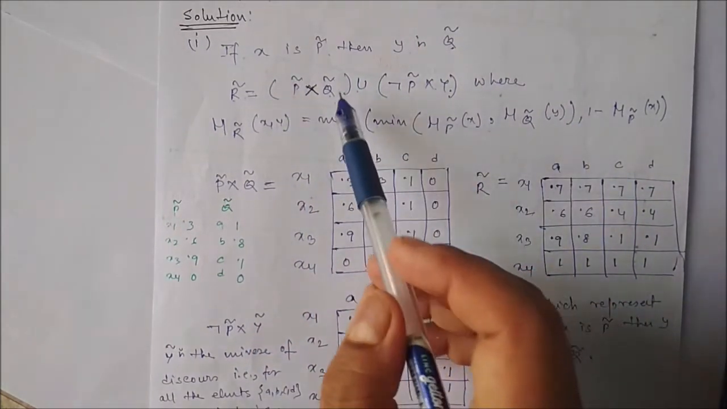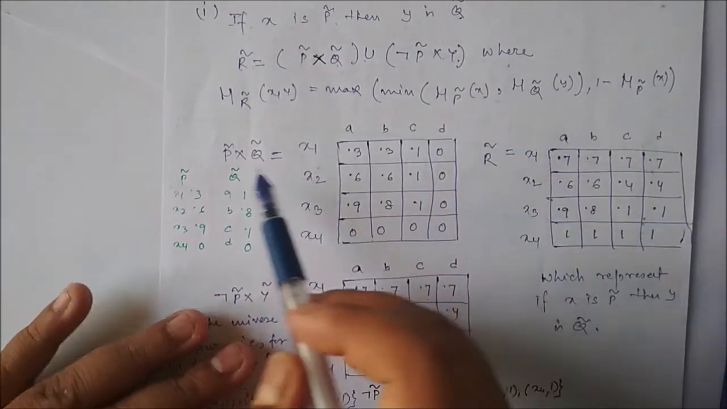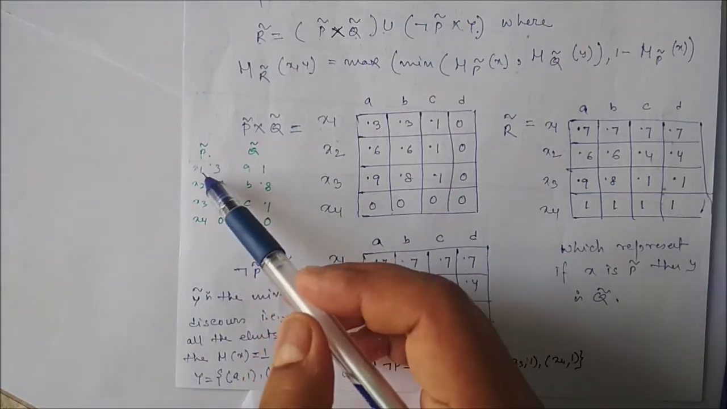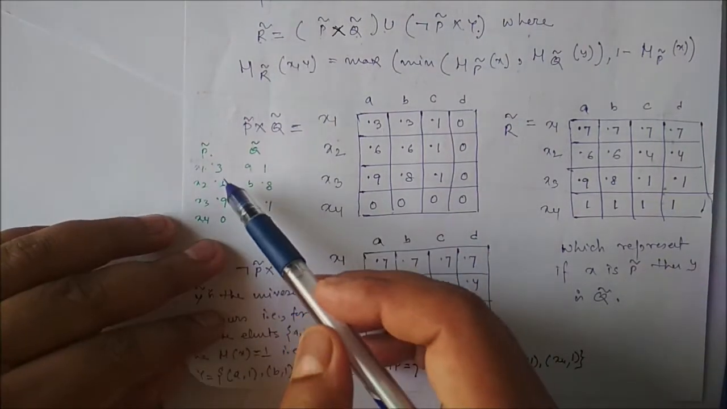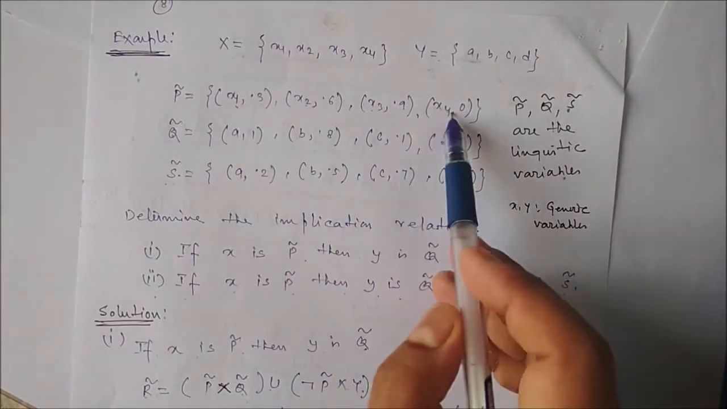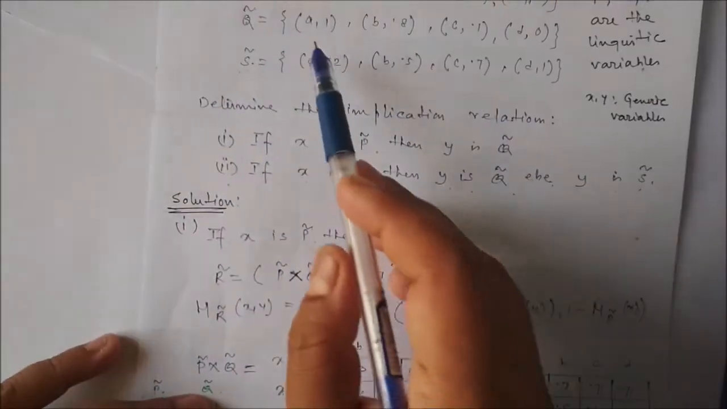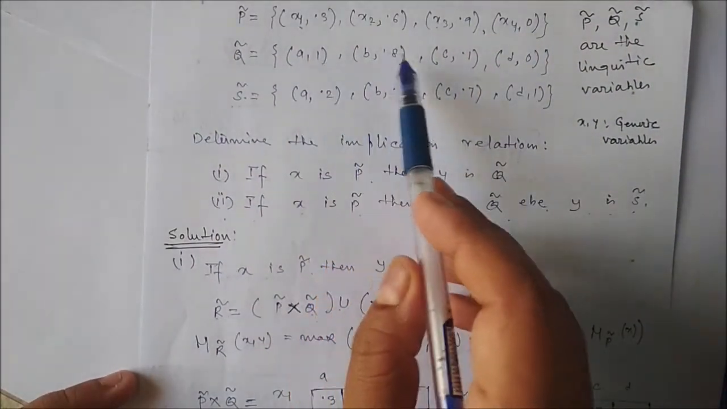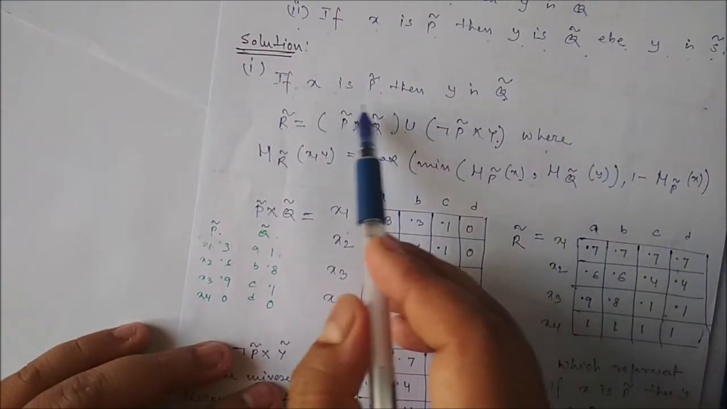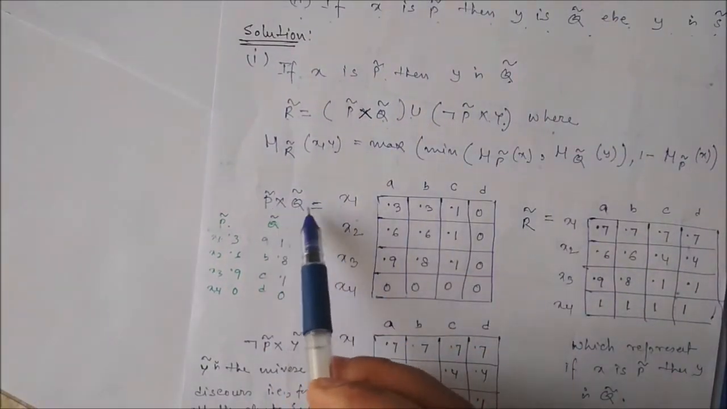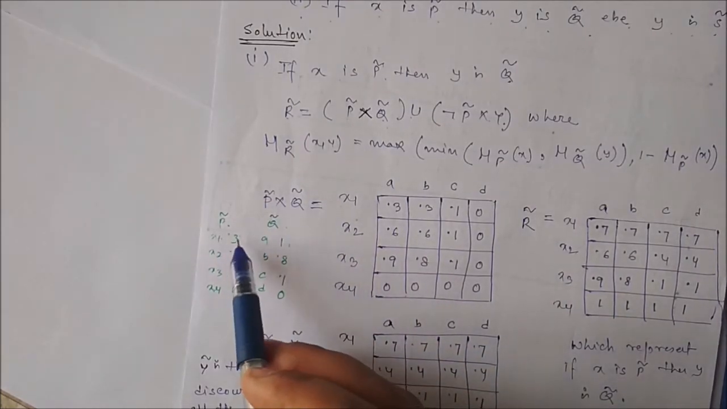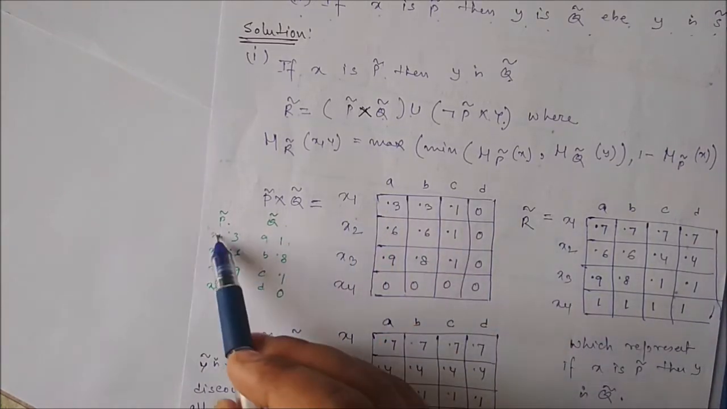First of all, we have to apply this particular cross operation. So P cross Q. P is the linguistic variable, the fuzzy set over x1, x2, x3, x4 with 0.3, 0.6, 0.9, 0. And Q is what? A, B, C, D with 1, 0.8, 0.1, 0. So first of all, to get this one, we have to apply the cross in between P and Q. Definitely, we already know how to get this one. So we have to compare x1 with A, B, C, D.